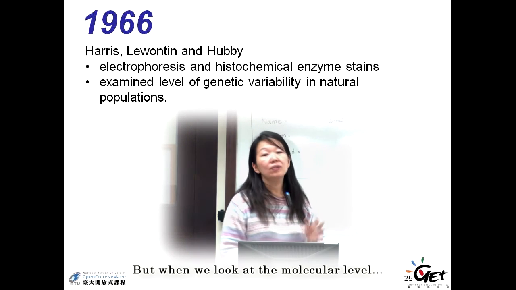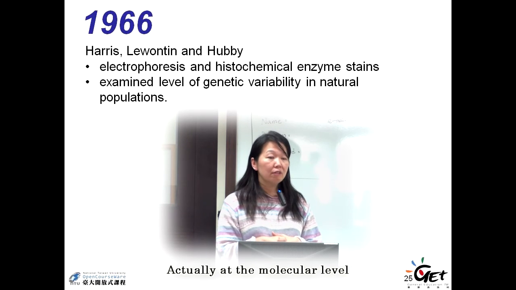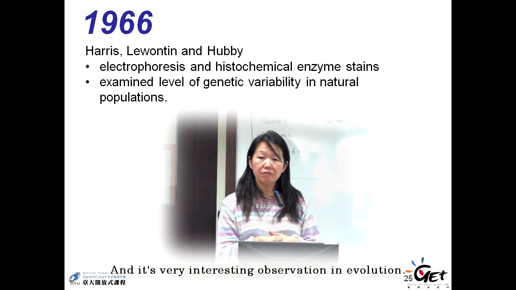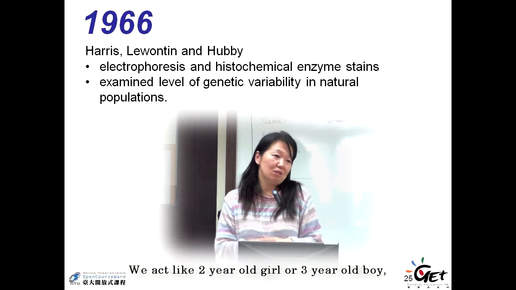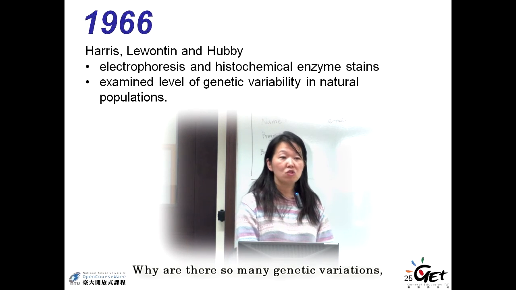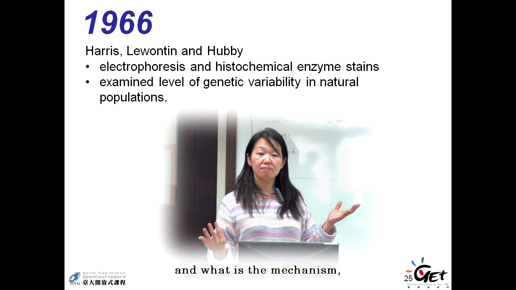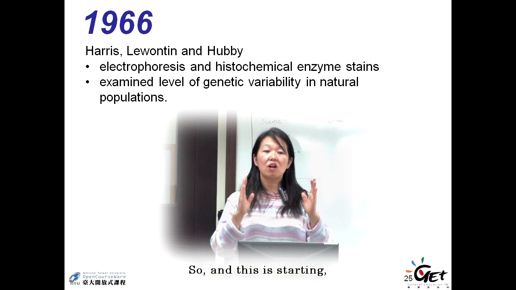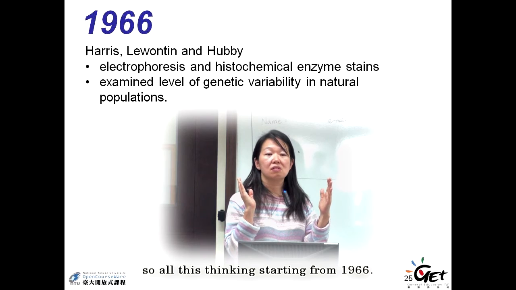But when we look at the molecular level, wow, it's really different. At the molecular level, there's a lot more genetic variation, which is a very interesting observation in evolution. Why? We like to ask why, like a 2-year-old girl or 3-year-old boy. Why is there so much genetic variation? What is the mechanism, or how did it become this variable? All this thinking started from 1966.